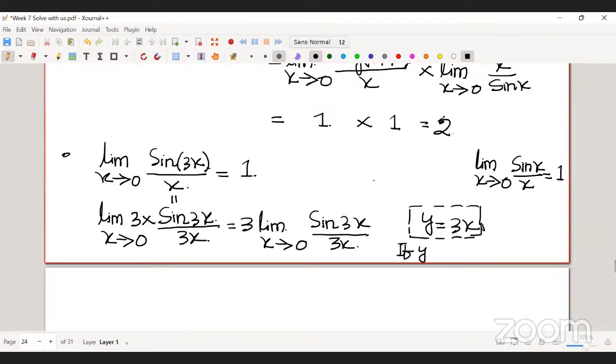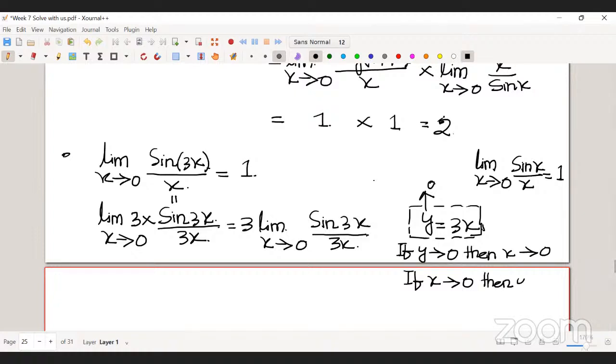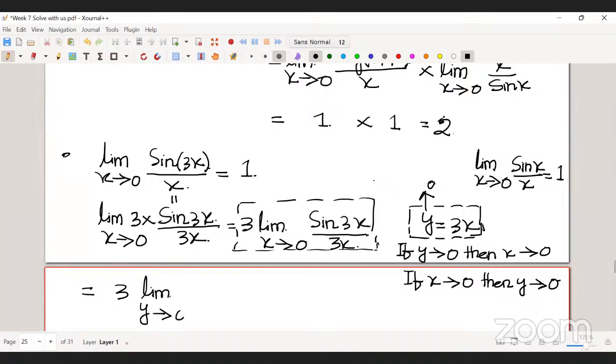If y tends to 0, then x tends to 0, and if x tends to 0, then y also tends to 0. So I can write this as 3 times the limit as y tends to 0 of sine y by y.